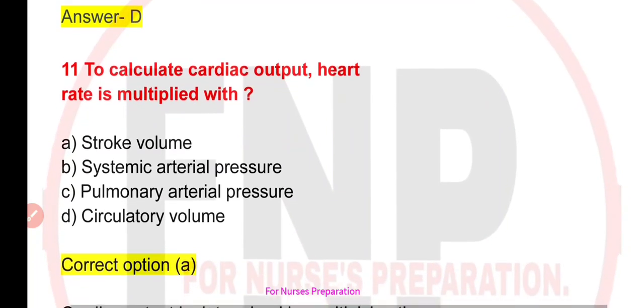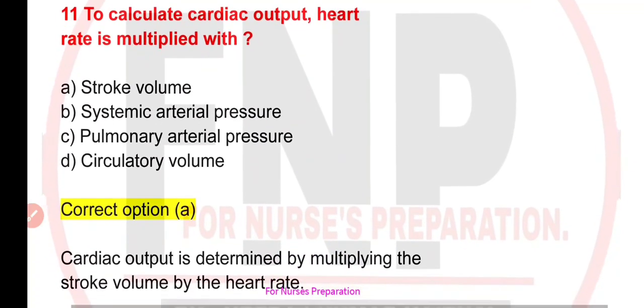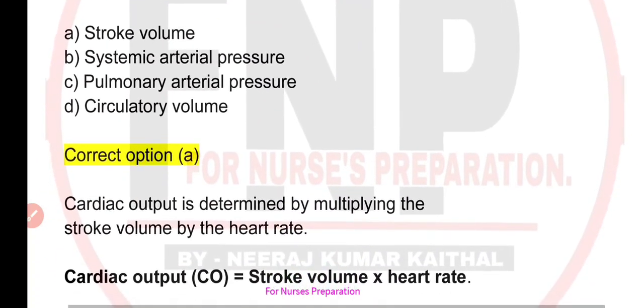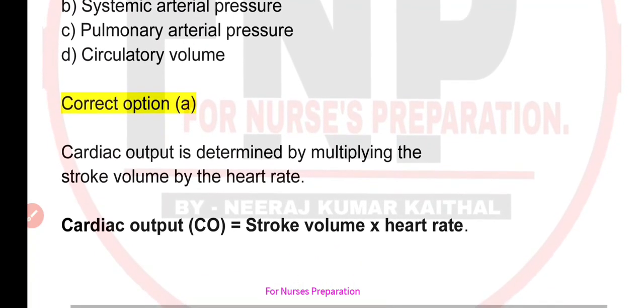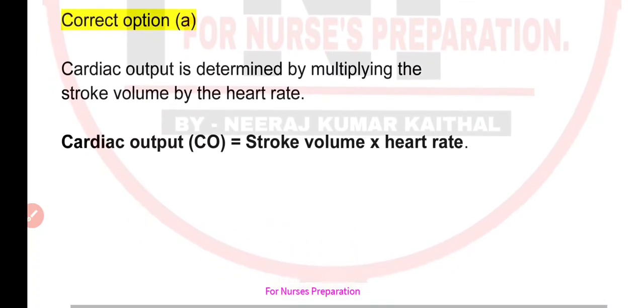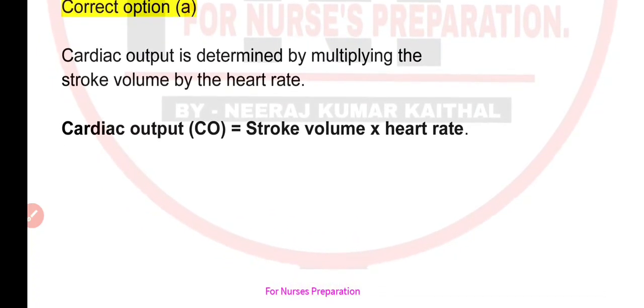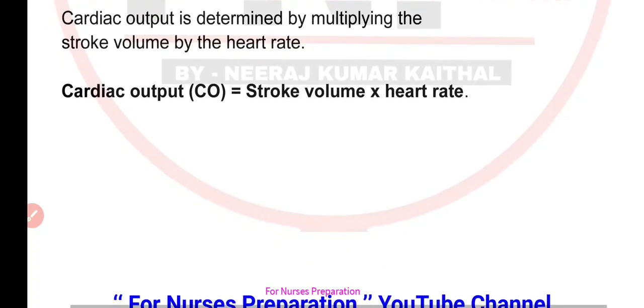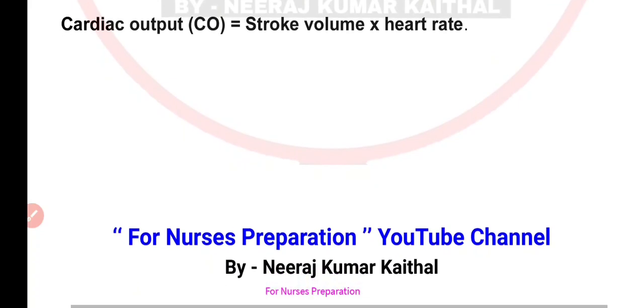Correct option is option A, that is stroke volume. Cardiac output is determined by multiplying the stroke volume by the heart rate. That is cardiac output, that is CO, which is equals to stroke volume into heart rate.